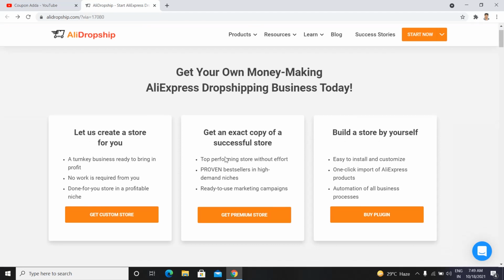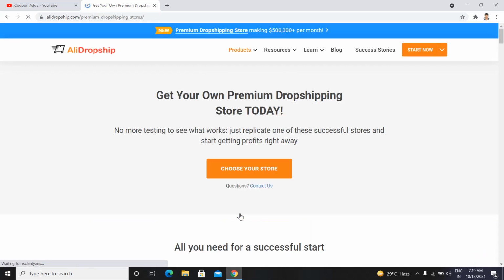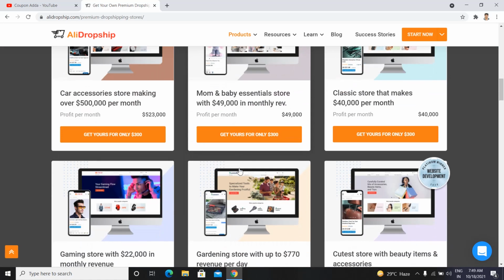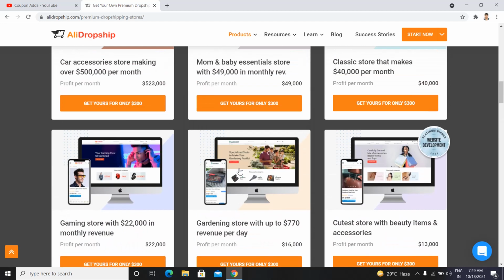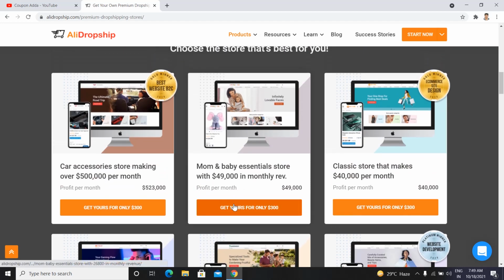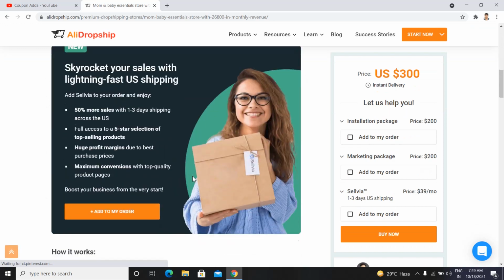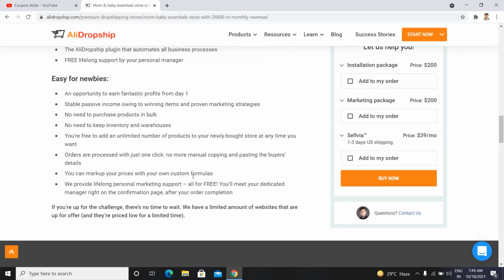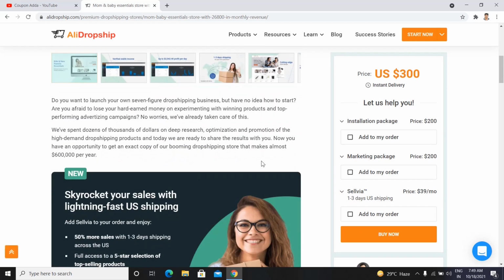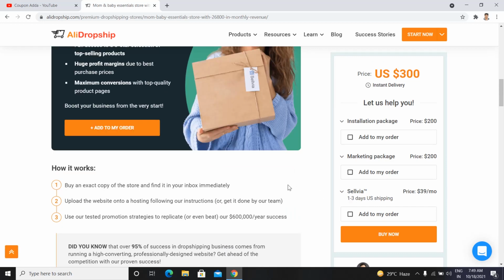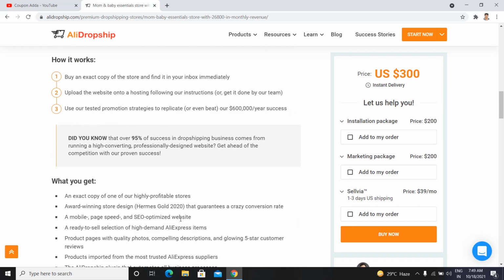When you come to this page, you have to simply click on this one, Get Premium Store. After that you have to simply click on this, Choose Your Store. As you can see here, there are different stores available, so according to your need you can select any one. For now I am going to select this one. As you can see here, the description of this store has been given, so you can check and read it, and according to your need you have to select it. Because the main motive of this video is to provide you a coupon code, I'm not going too deep into this one.